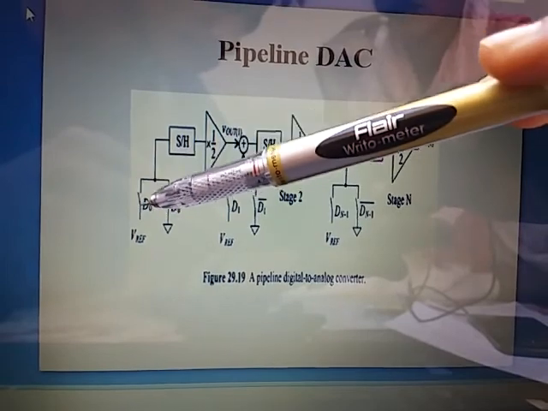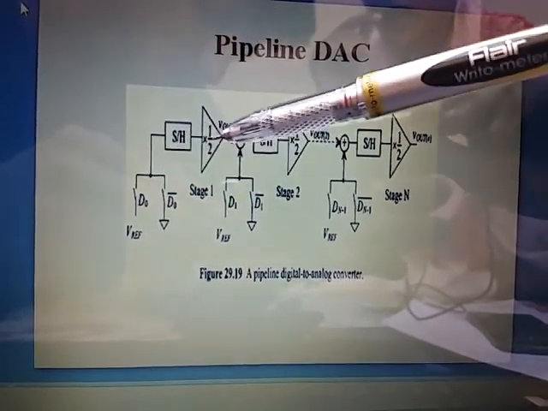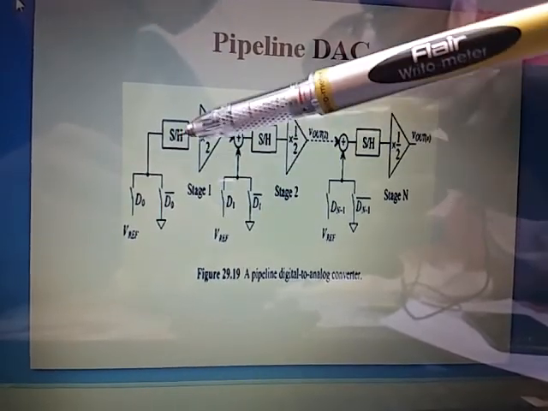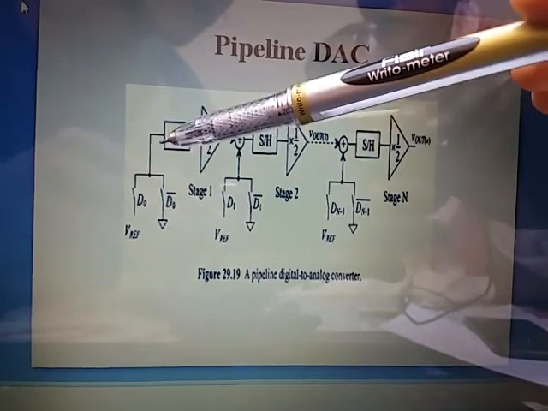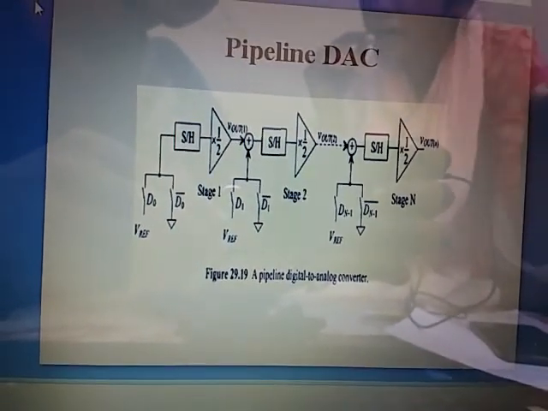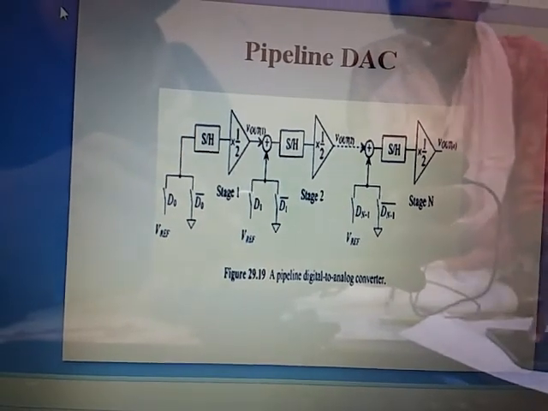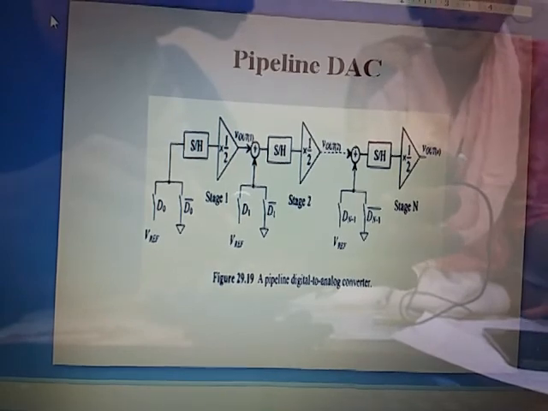The input value was 1 or 0. If it is 1, then the reference is added and divided by 2, along with the previous output. If the input is 0, it is grounded, so this is divided by 2 and added with the previous output voltage. So this is how the conversion is done in this pipeline DAC.